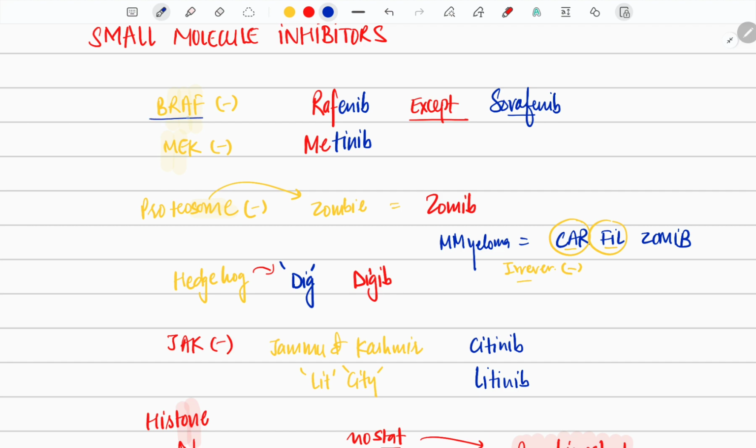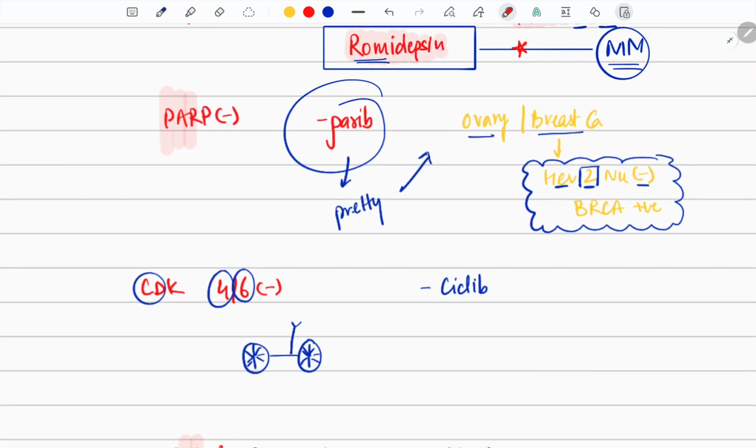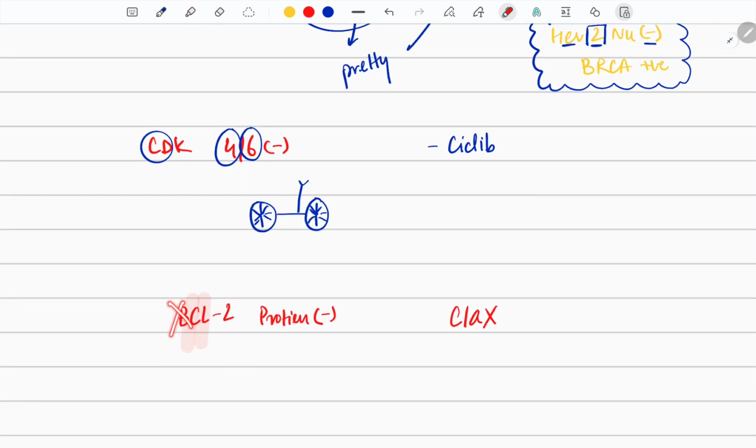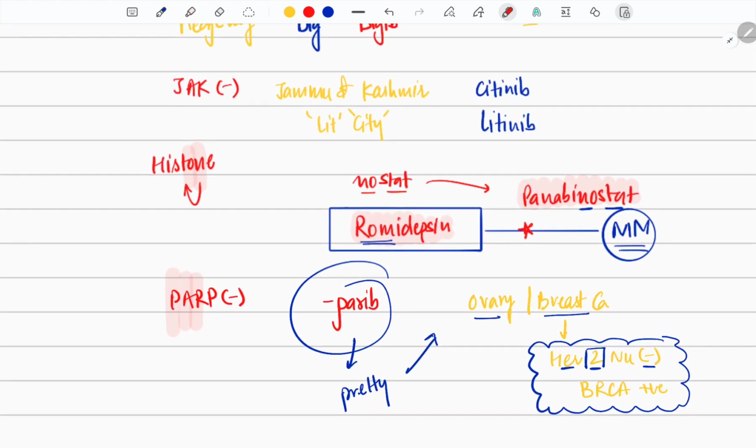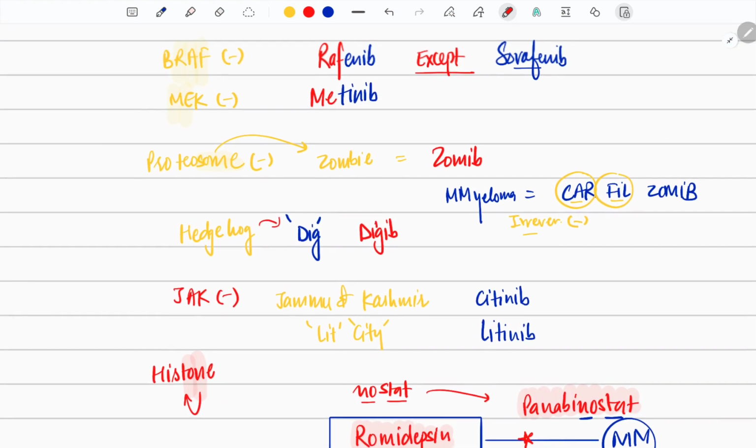A father-in-law is never a cool guy, is never a BRAF. Next is going to be MEK, so the ME word is going to be there. Can you see we have cut B in RAF, and here also in the last BCL2 we have cut B, because clax is there and rafinib is there. Okay, you got it, very good.